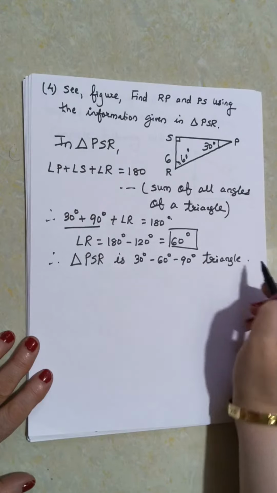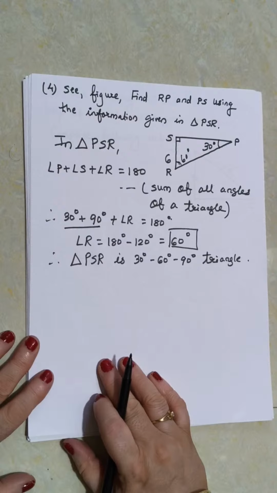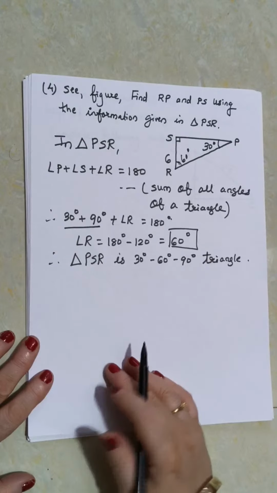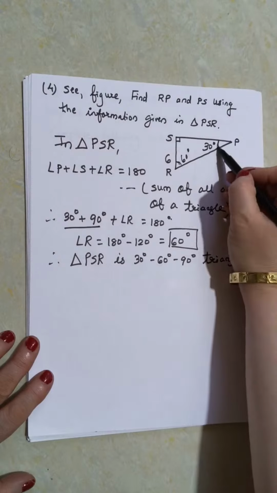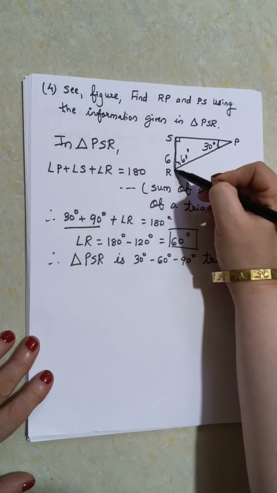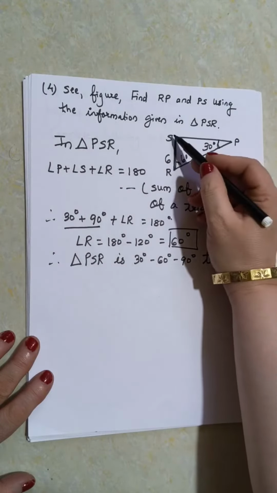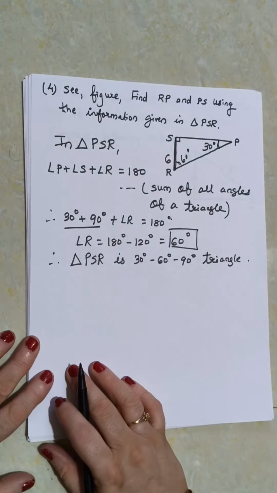So if this triangle is a 30-60-90 degree triangle, then we can use the theorem of the 30-60-90 degree triangle. What does this theorem say? The side opposite 30 degrees is half of the hypotenuse.